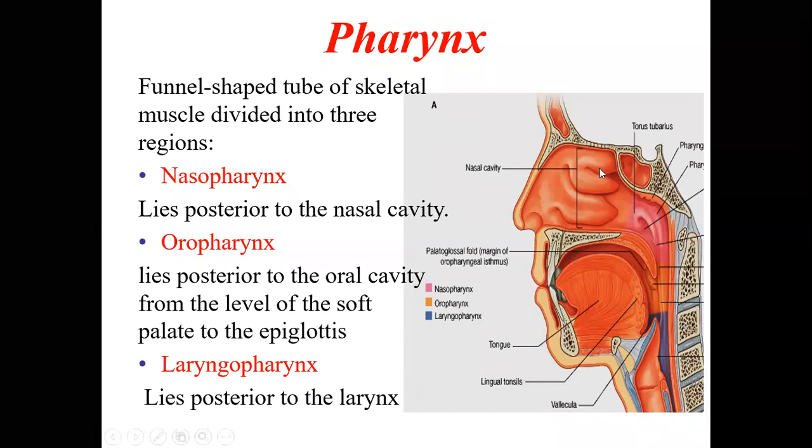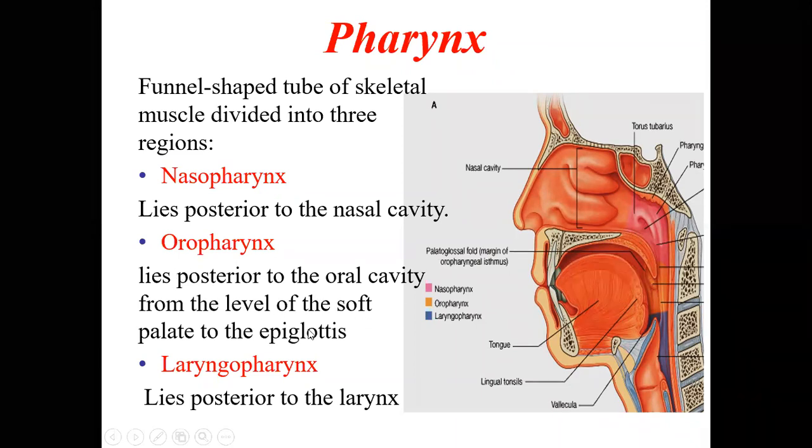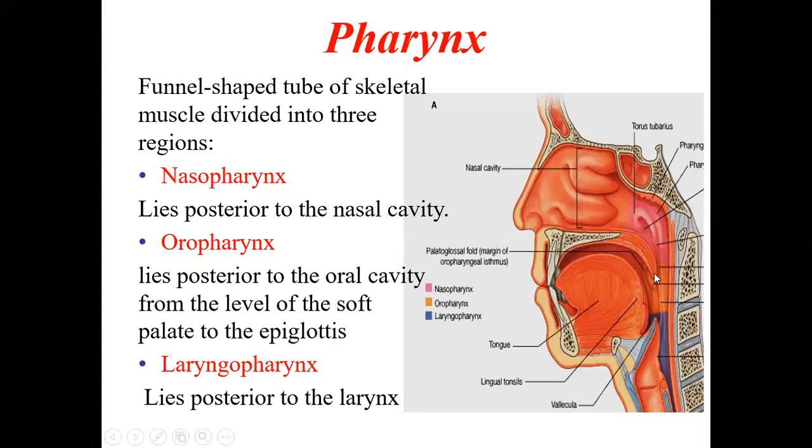The upper part is called the nasopharynx, which lies posterior to the nasal cavity. The oropharynx lies posterior to the oral cavity, from the level of the soft palate to the epiglottis.